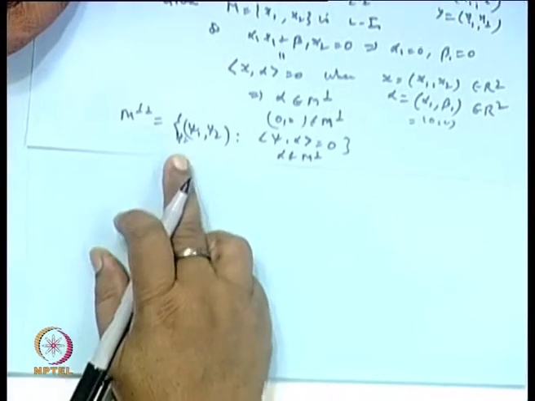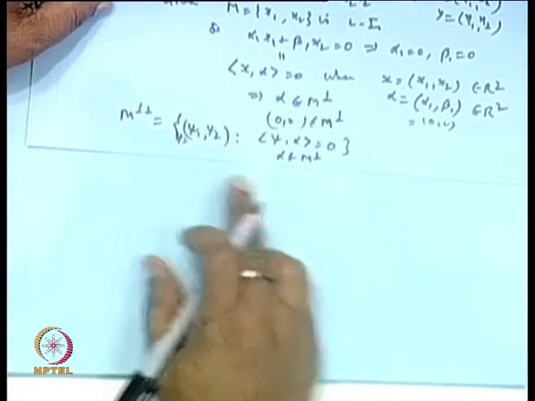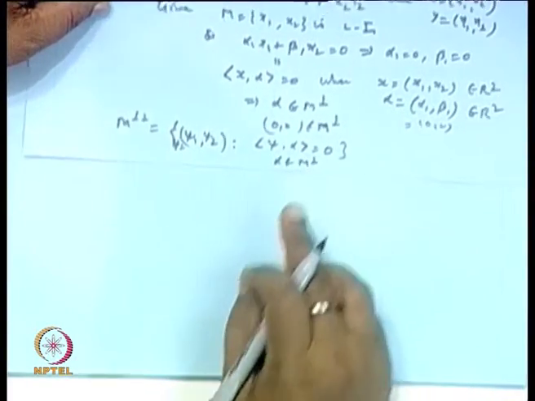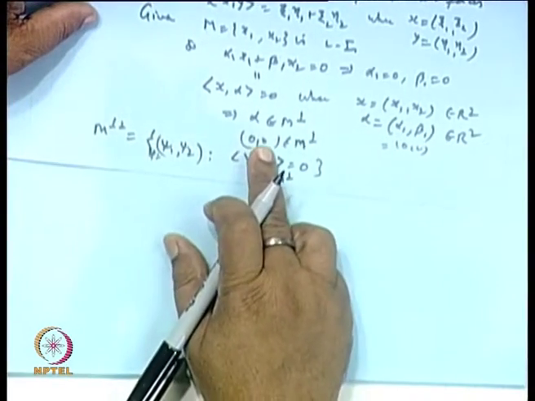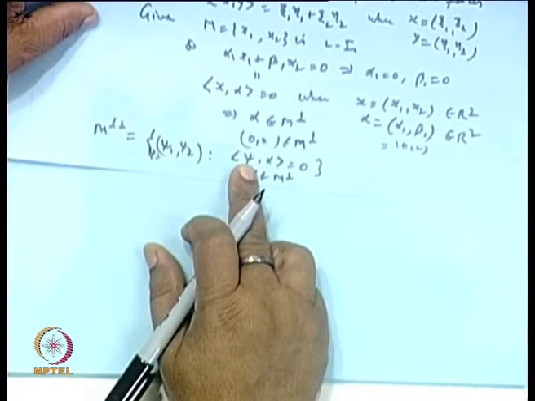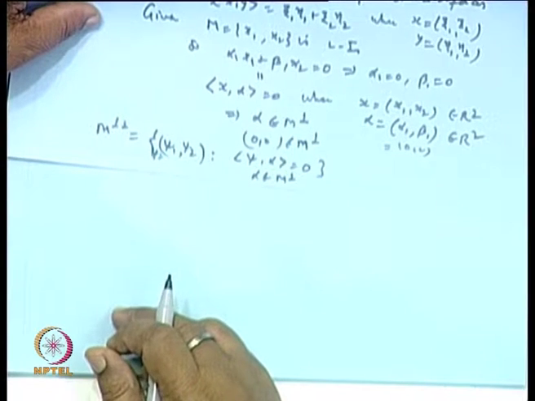M perpendicular is the set of those points psi belonging to R 2 whose inner product with this is 0. Now, alpha is what? 0 0. So, what should be the value of psi 1 psi 2?